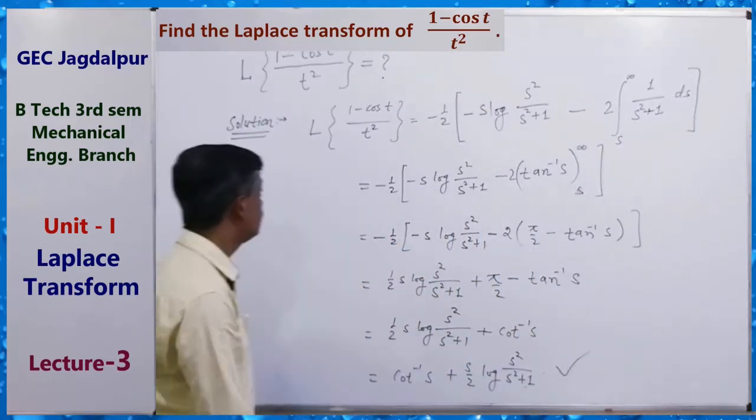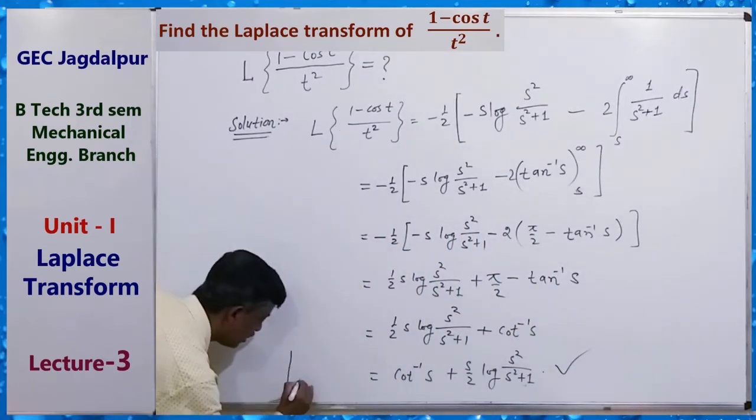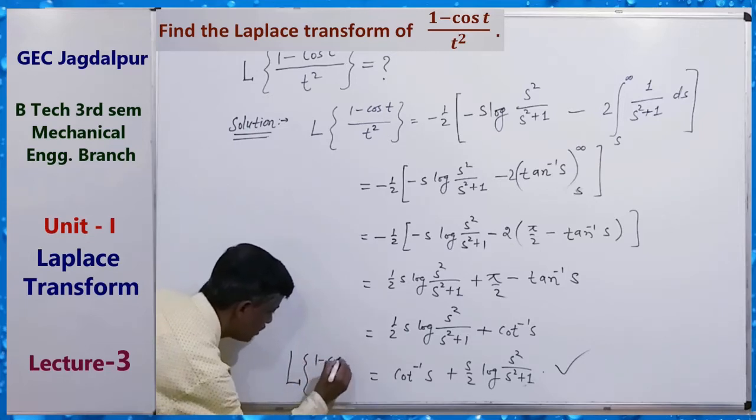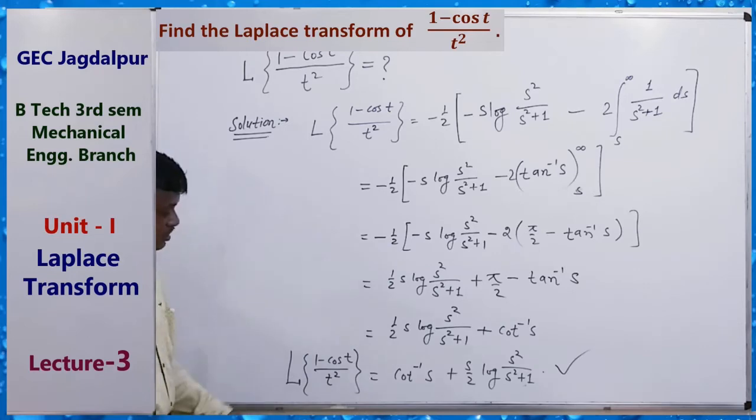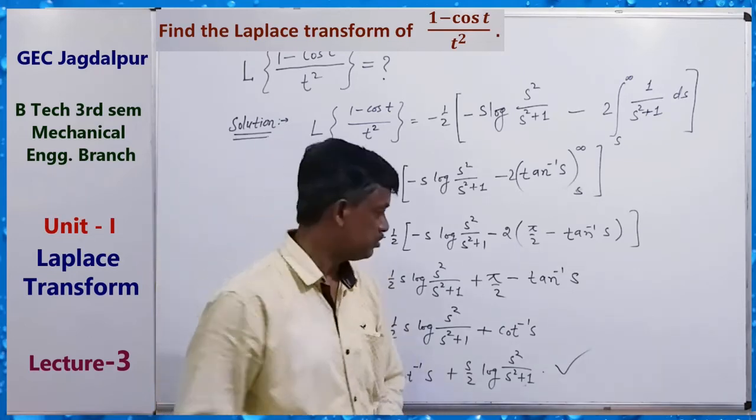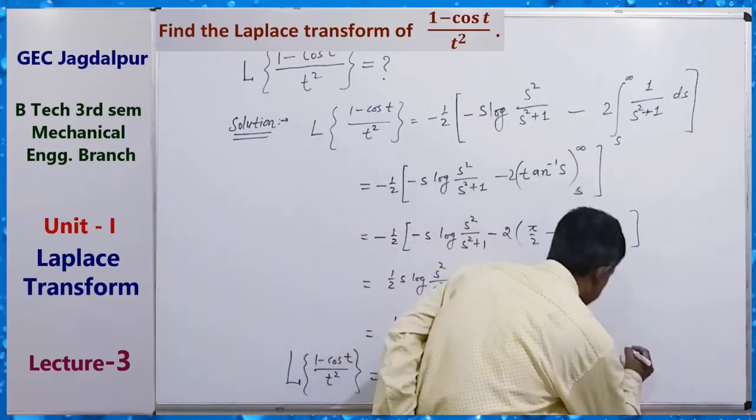So this is a lengthy question, a very important question, also note it down. This was the Laplace transform of (1 minus cos t) upon t square. This question was also asked in the CSUT exam, so prepare it.